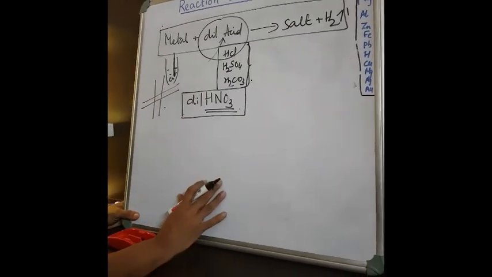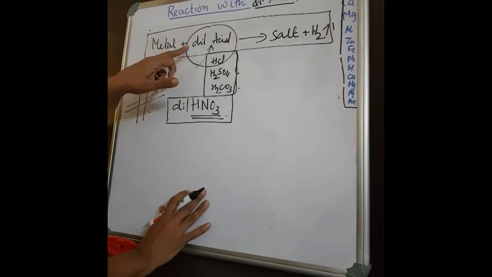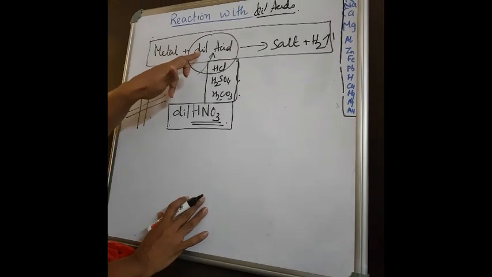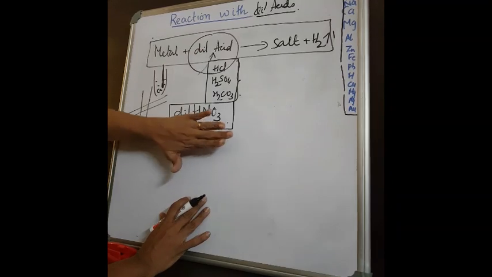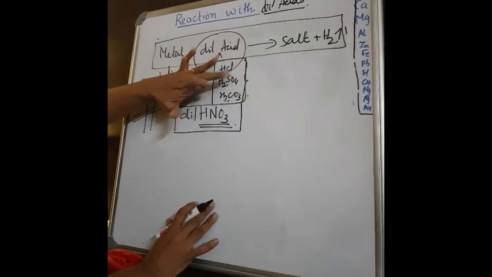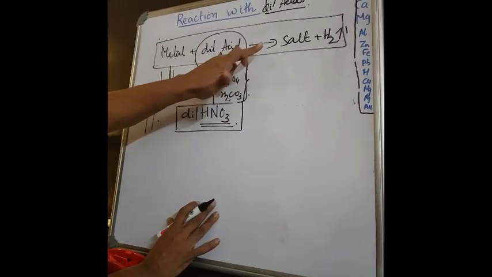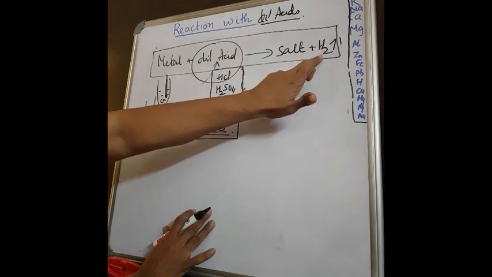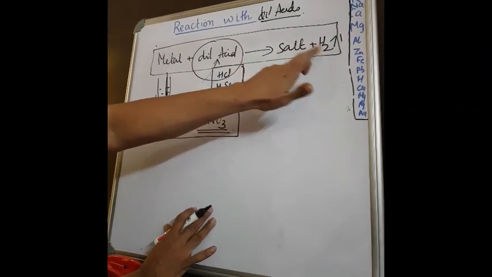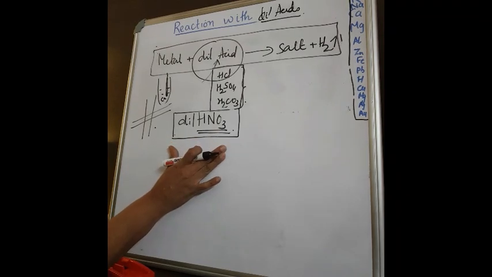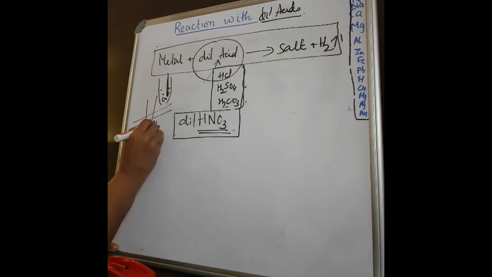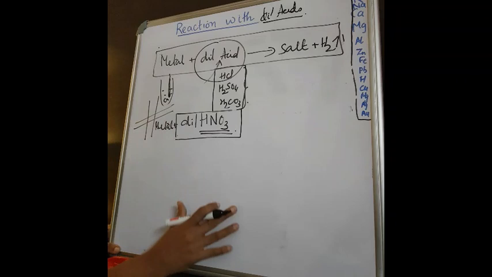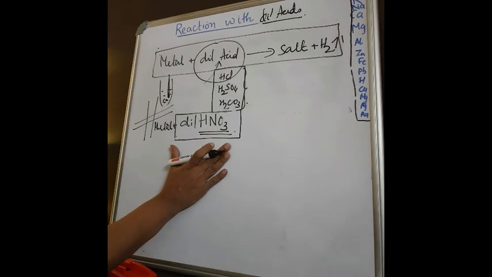Listen very carefully. What was our generic equation? Metal plus any acid, the only exception being HNO3. Acid means HCl, H2SO4 or carbonic acid will give you the corresponding salt plus hydrogen, isn't it? Now, what will happen when metals react with dilute HNO3? This is a question.